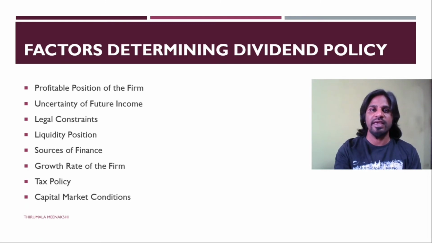If there is easily available capital in the market, the company will not depend on earned profits, but will depend on the capital market for its capital requirements. All these factors play a major role in determining the dividend policy of the company.